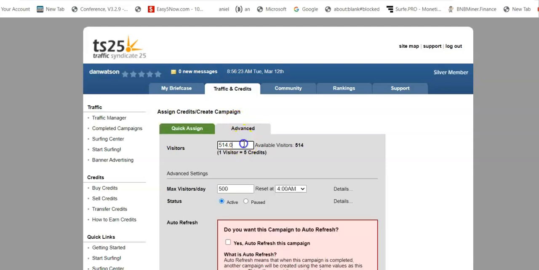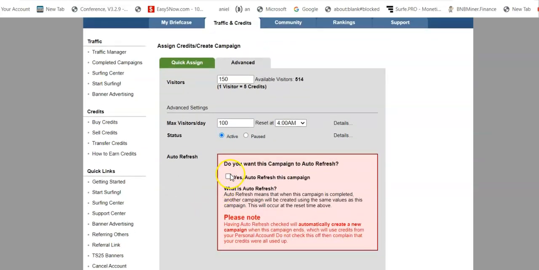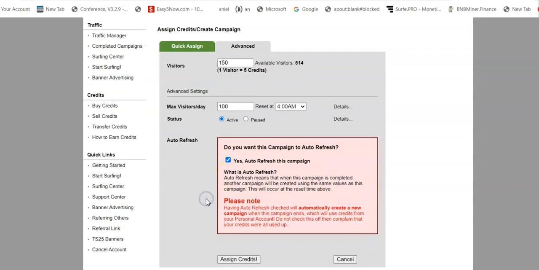We're going to go to Advanced, and we're going to say I want 100, oops. Is this going to let me, there we go. 150 visitors. Like I said, that translates to 514 if I were to transfer all my 2,400 points or credits or whatever you want to say. That works out to that many visitors. I can split up between these 3 sites. And remember, our special instructions said not to put it over 200 max visitors a day. And status active. And we do also want to click yes, auto refresh this campaign.